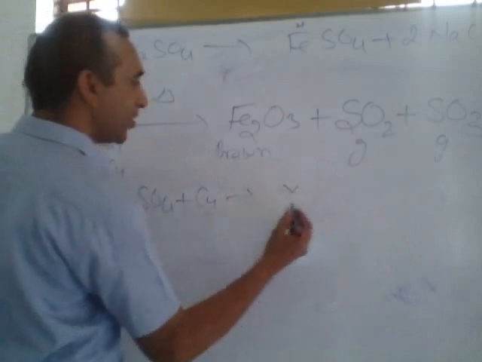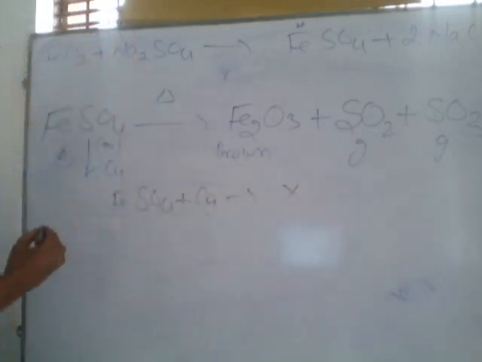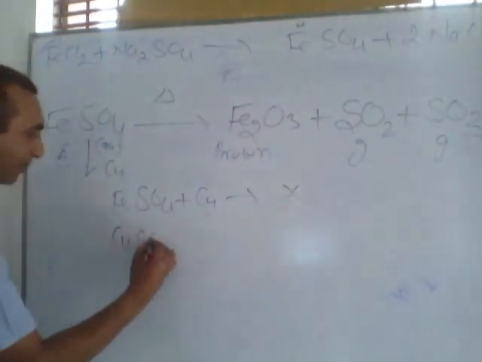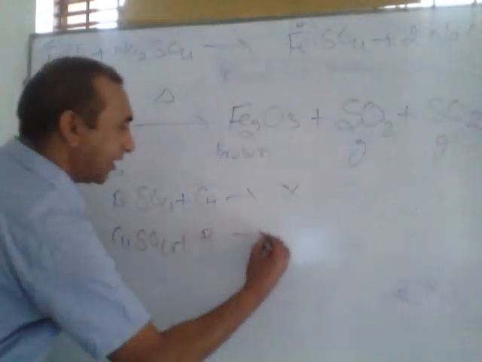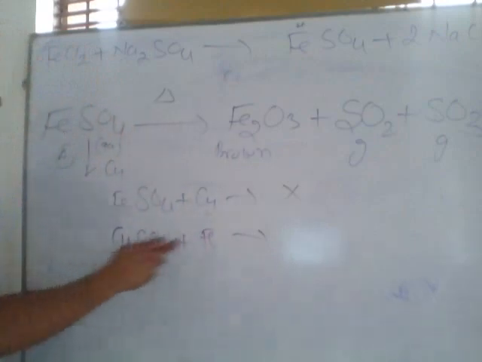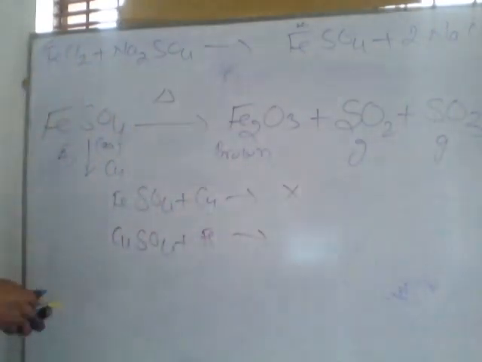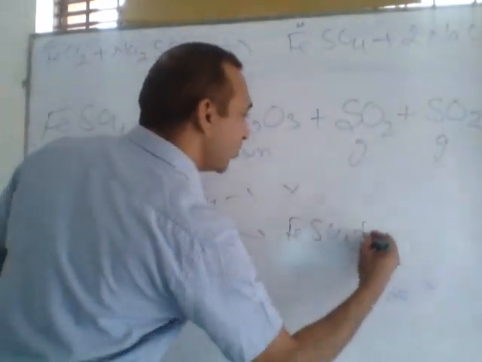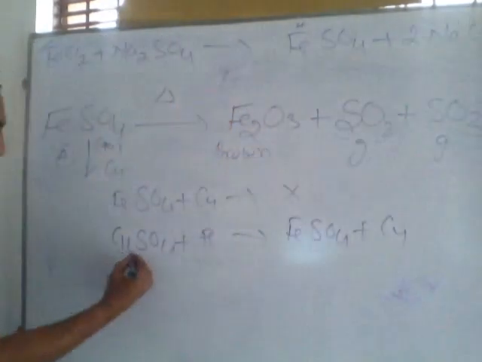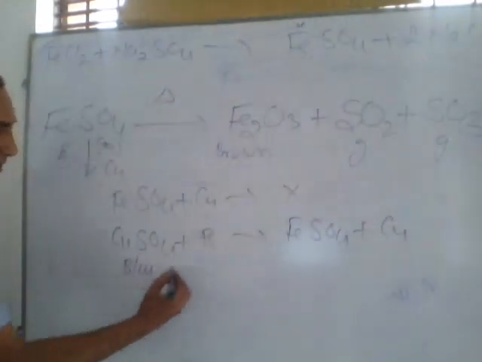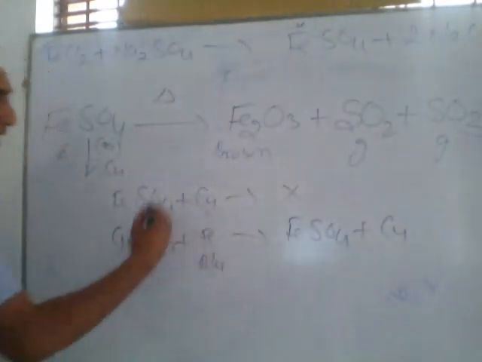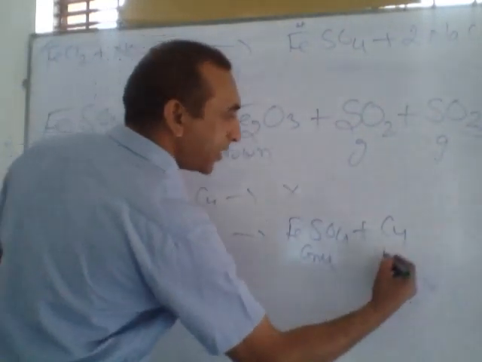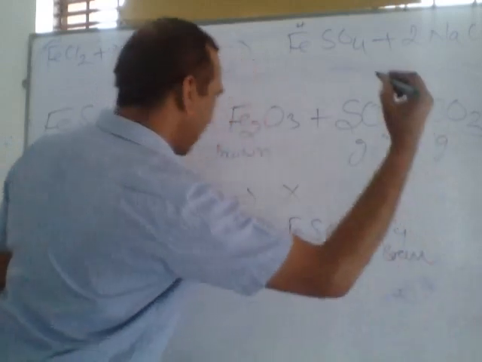No reaction will take place because copper is less reactive than iron. On the opposite, if copper sulfate reacts with iron, iron is more reactive than copper. So iron replaces copper and forms FeSO4 along with Cu. Copper sulfate is a blue colored compound, iron is a black colored metal. After reacting, FeSO4 is a green compound, and the metal copper is brown.